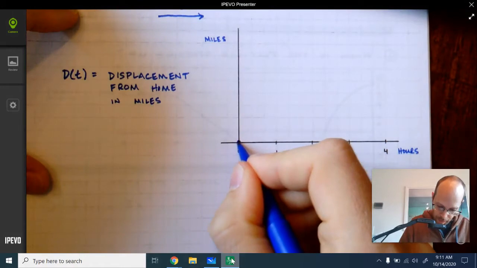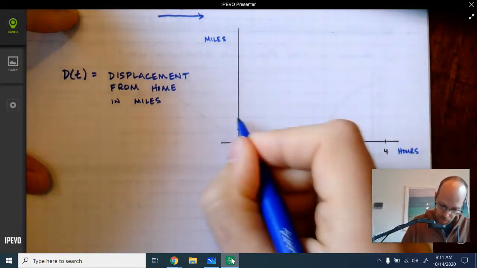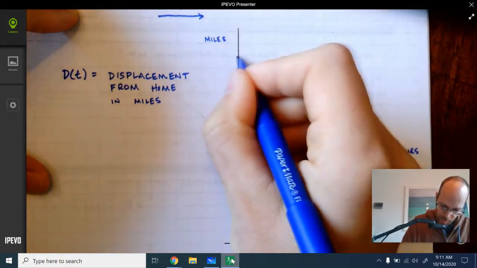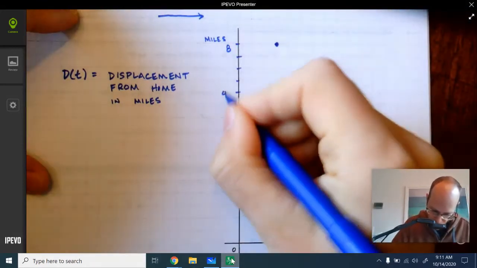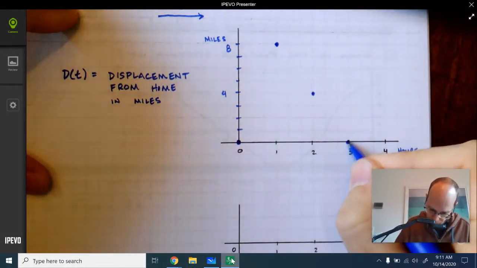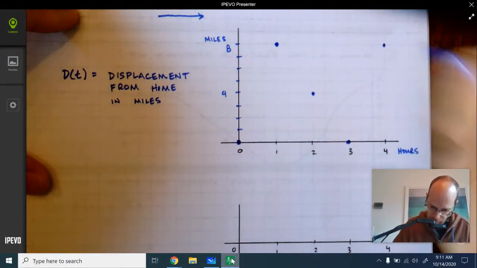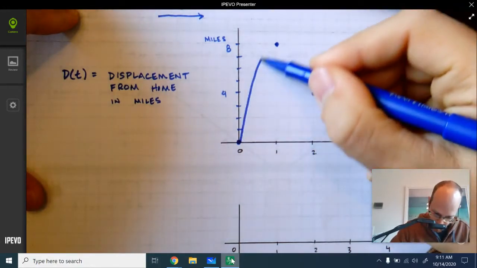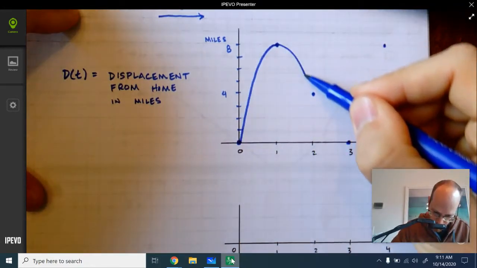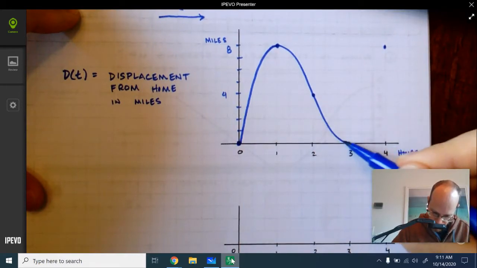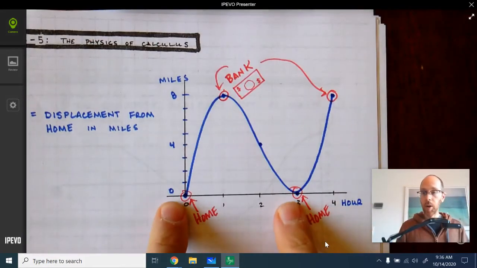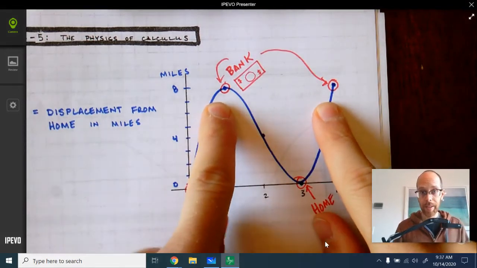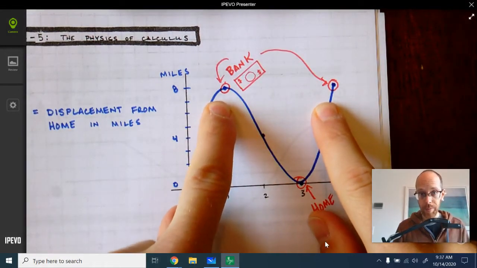And let's suppose that this point, 1, 2, 3, 4, 5, 6, 7, 8, this point, this point, this point, and this point are on our graph, and it's smooth so that it looks something like that. He's at home when his displacement is 0, and he's at the bank when his displacement is 8, and he's the furthest away from where he started.